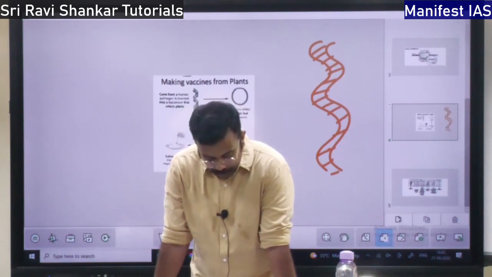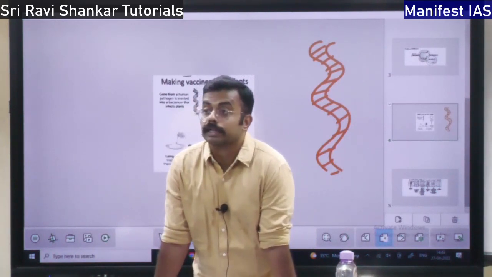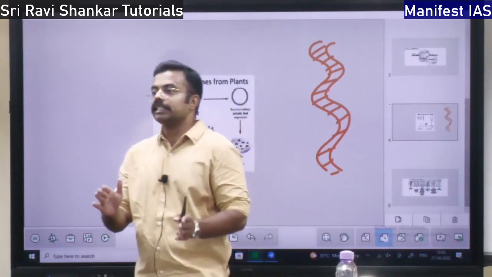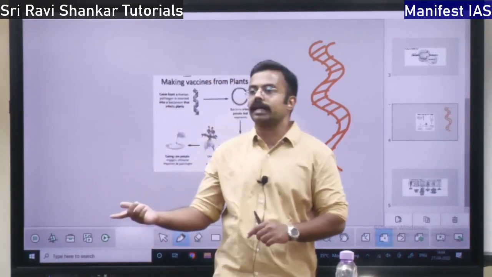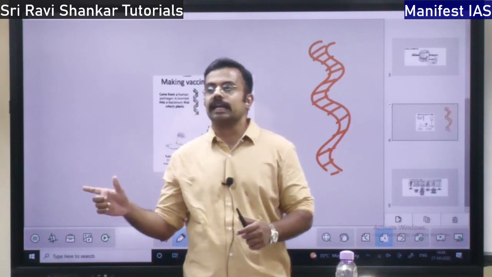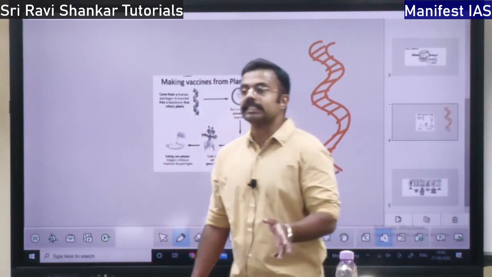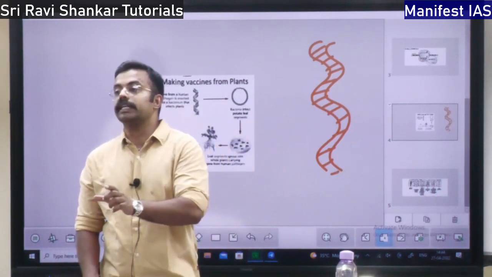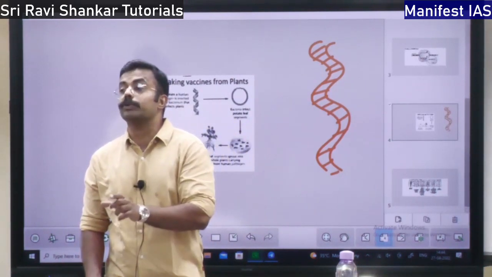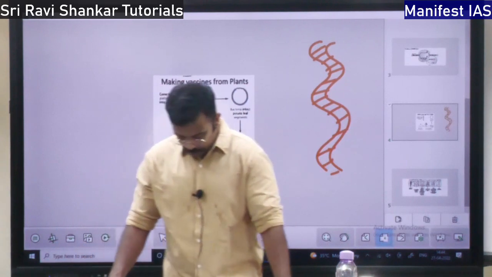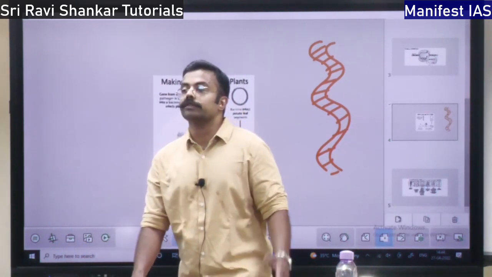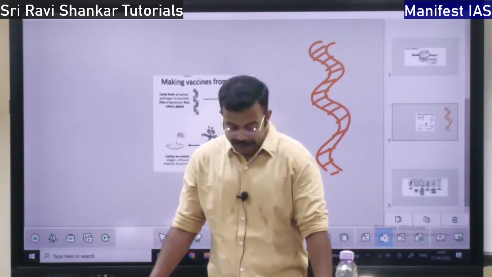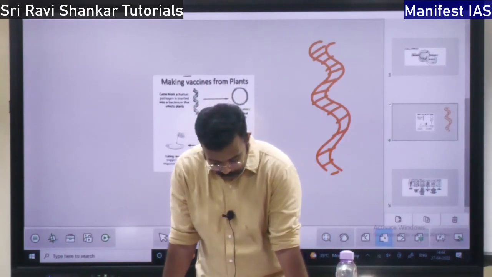One more is the translation form. The first stage is transcription, DNA getting converted to messenger RNA. The second stage is translation. The mRNA is going to get converted, or it is going to produce the proteins necessary for metabolism. That is the translation. That is the second process.